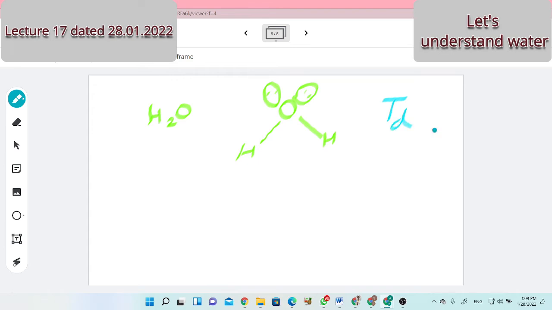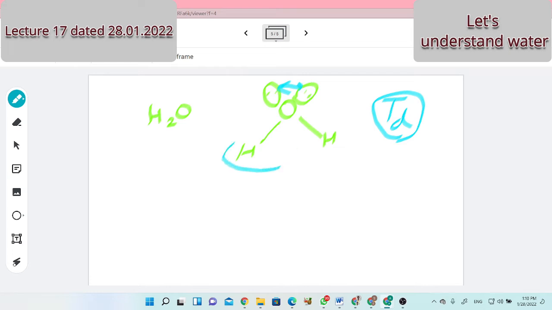From the geometry point of view, it's a distorted tetrahedral. A perfect tetrahedral it is not, because of lone pair repulsion. Last year you all studied this VSEPR theory: lone pair-bond pair repulsion and total repulsion. In order to get minimum repulsion, a structure will form. That structure or geometry is tetrahedral.